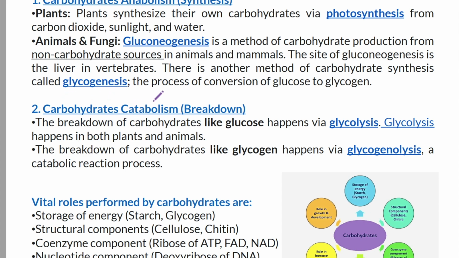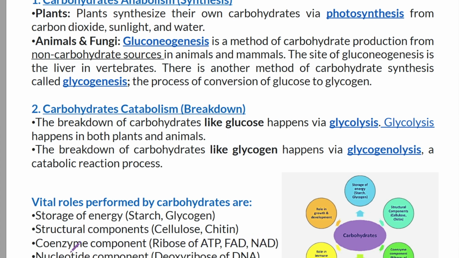And carbohydrate catabolism, the breakdown of carbohydrate like glucose, happens via glycolysis. Glycolysis happens in both plants and animals, and the breakdown of carbohydrate like glycogen happens via glycogenolysis, a catabolic reaction process. So the vital roles performed by carbohydrates are storage of energy like starch and glycogen, structural components like cellulose and chitin. Carbohydrate works as a coenzyme component like ribose of ATP, FAD, NAD.